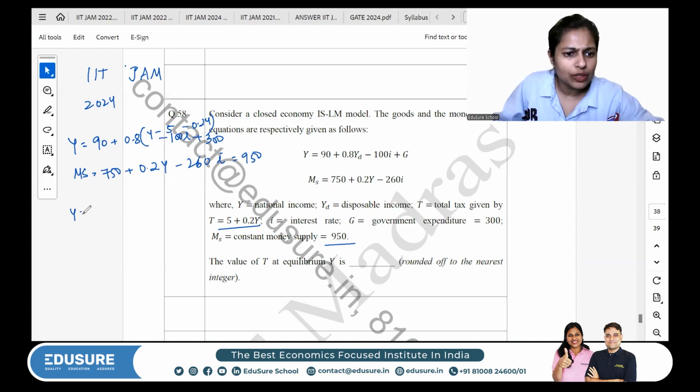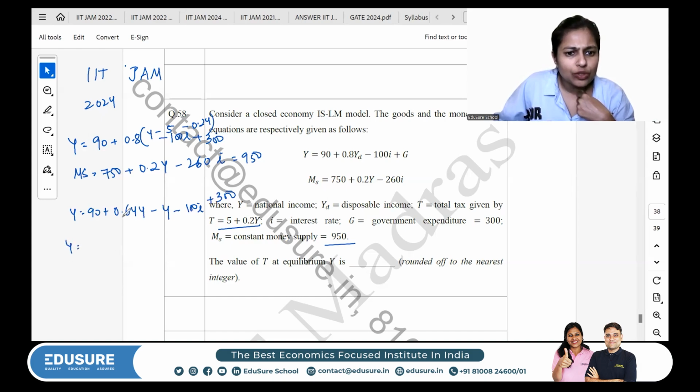So Y should be equal to 90 plus Y minus 0.2Y, 0.8Y, 0.8 into 0.8 is 0.64Y, minus 5 into 0.8 is 4, so minus 4, minus 100I plus 300.